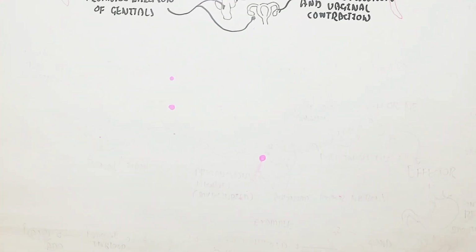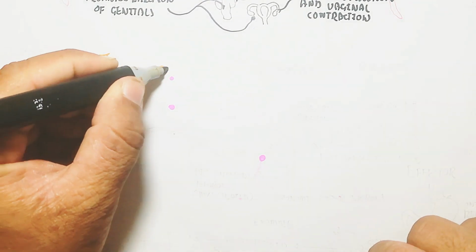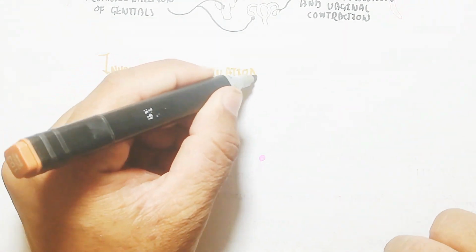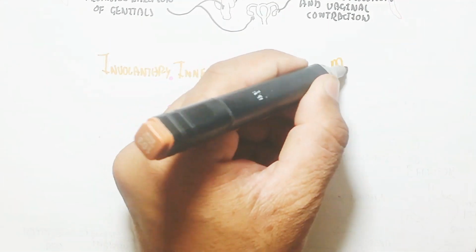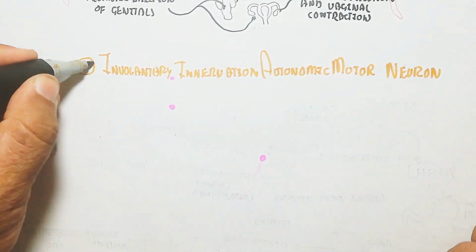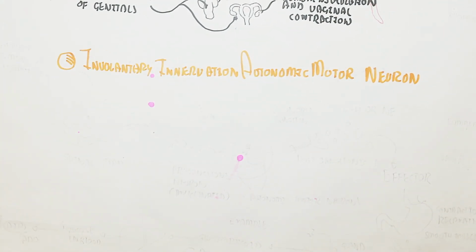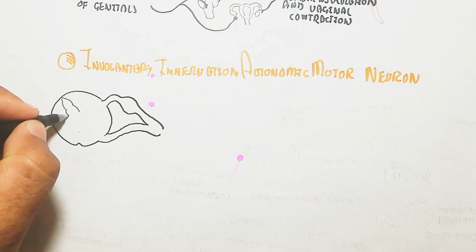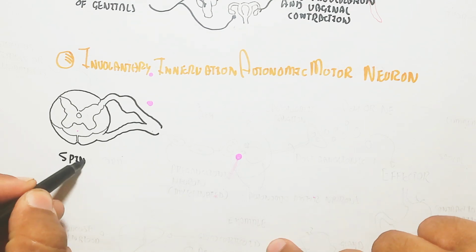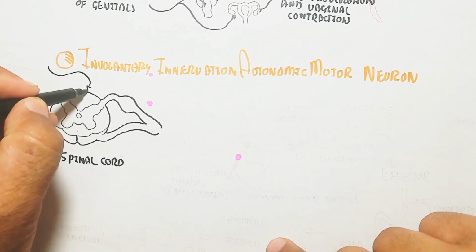On the other hand, they promote ejaculation and vaginal contraction, innervated from the hypogastric plexus and the pudendal nerves. The involuntary innervation is through the autonomic motor neuron.